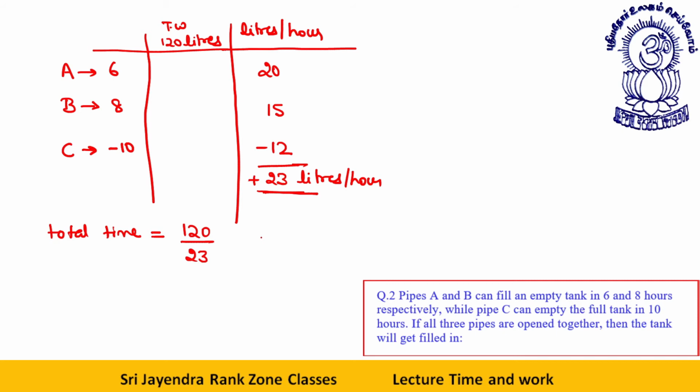That will give you 5 plus 5 by 23 hours. This is your answer. Okay, dear friends, let's proceed towards the next one.